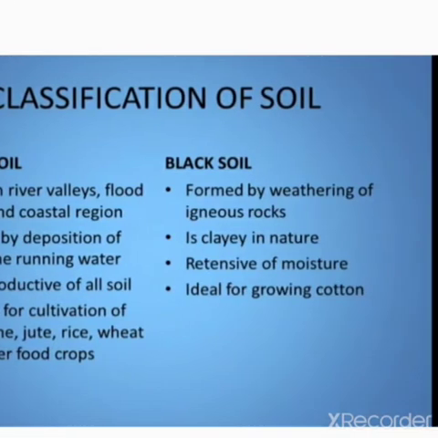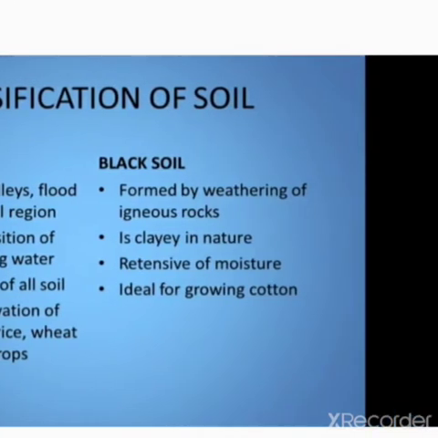Then the second one is black soil. These soils are formed by weathering of igneous rocks. Black soil is clay in nature. It is retentive of moisture. It is ideal for growing cotton.